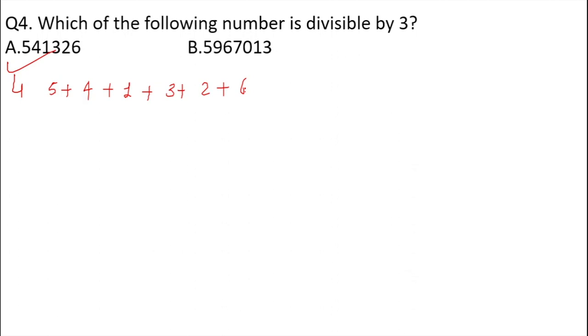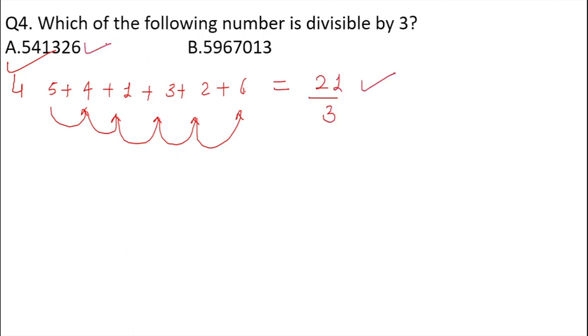So whatever the summation will come over here, that summation should be divisible by 3. So what will be the summation? 5 plus 4, 9, 10, 13, 15, and 15 plus 6 will give us 21. Yes, 21 is divisible by 3. Hence the whole number will also be divisible by 3.